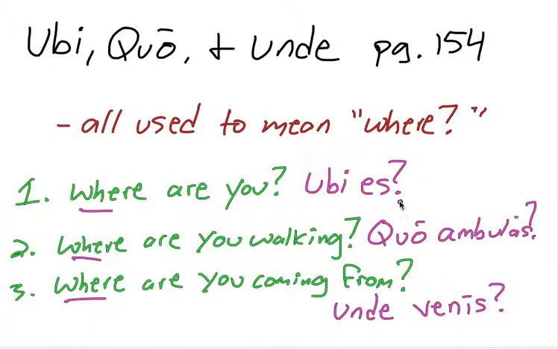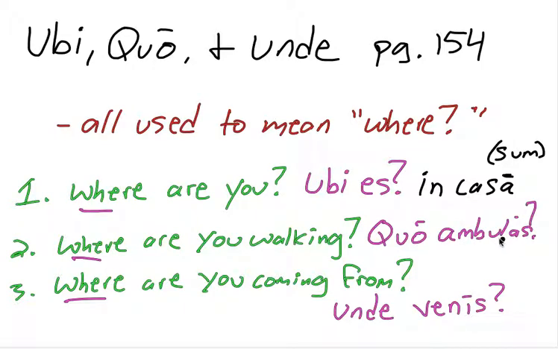And if you were to answer a question, so let's say we wanted to answer these questions. Where are you? Well, right now I'm in the house. So I would say in casa, and I would answer that with an ablative of place where. I would say in the house. Where are you? I'm in the house, in casa. I could also say in casa sum. You don't have to add that in, but you could say in casa sum, or you could say ego in casa sum. I'm in the house.